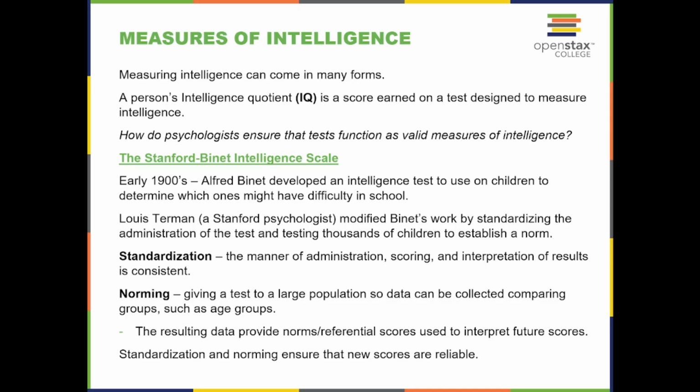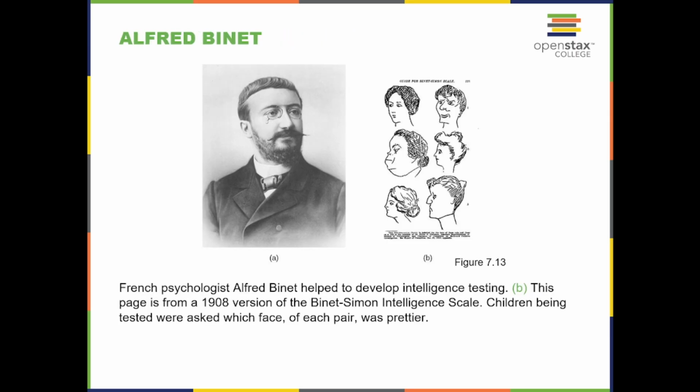Lewis Terman, a Stanford psychologist, modified Binet's work by standardizing the administration of the test and testing thousands of children to establish a norm. Standardization: the manner of administration, scoring, and interpretation of results is consistent. Norming: giving a test to a large population so data can be collected comparing groups such as age groups. The resulting data provide norms, referential scores used to interpret future scores. Standardization and norming ensure that new scores are reliable.